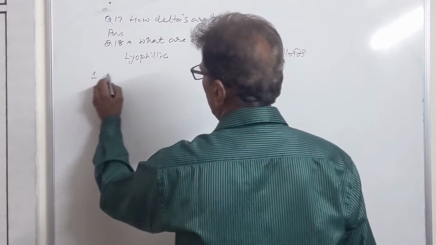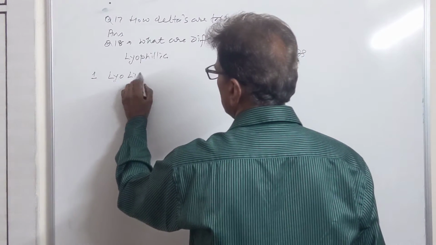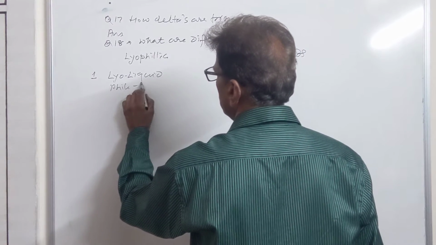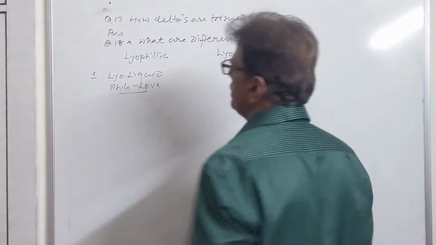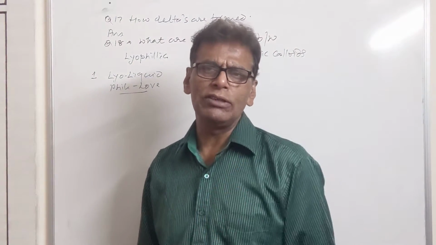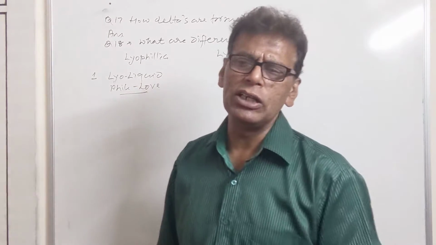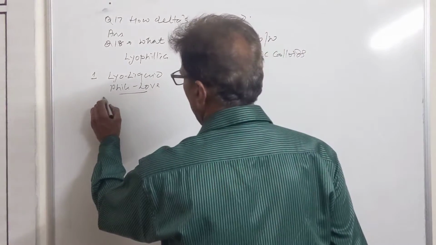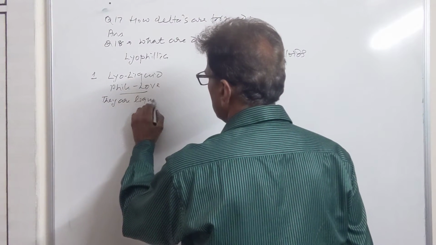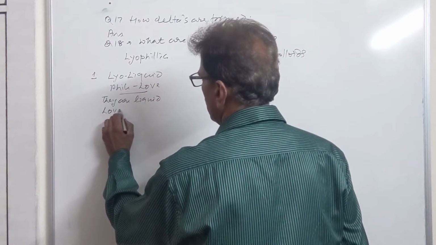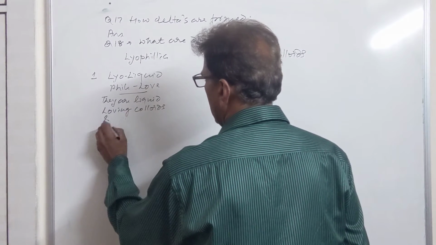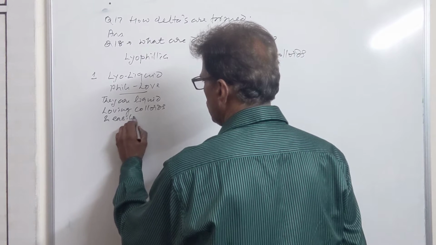Now we come to lyo means liquid, phile means love. It means these colloids are liquid loving. They can easily pass into the solution when they are mixed with the dispersion medium. So they are liquid loving colloids, and easily pass into the solution.